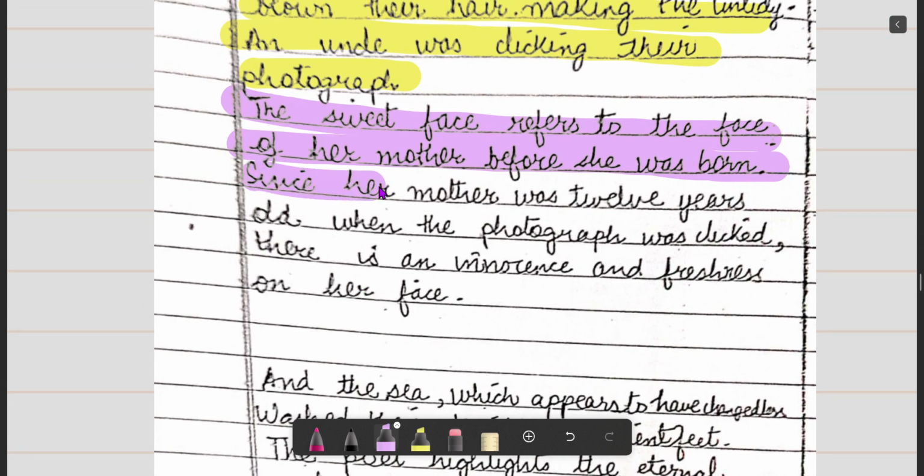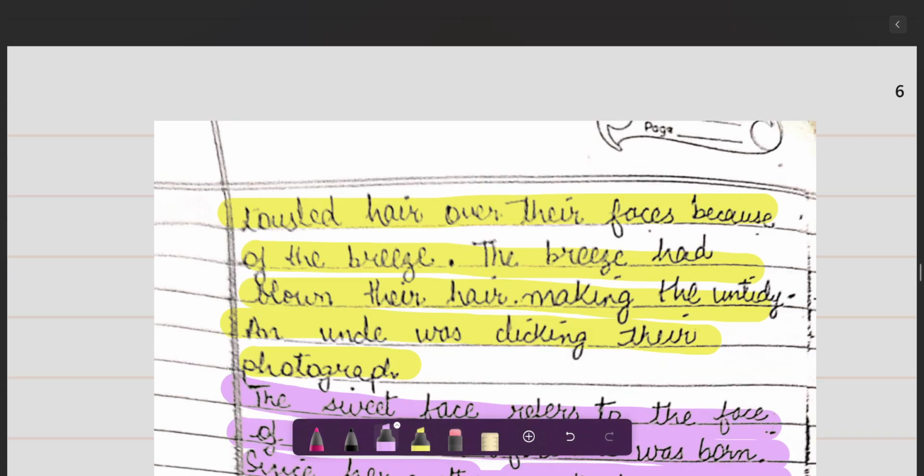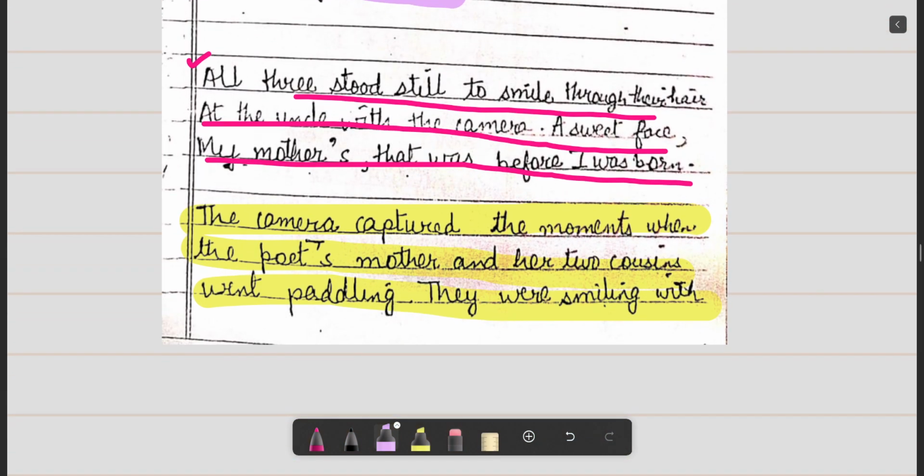Since her mother was 12 years old when the photograph was clicked, there is an innocence and freshness on her face. So basically, in these three lines, the poet is trying to say that the camera captured the mother's moments before the poet was born, when the mother went paddling with the two cousins.